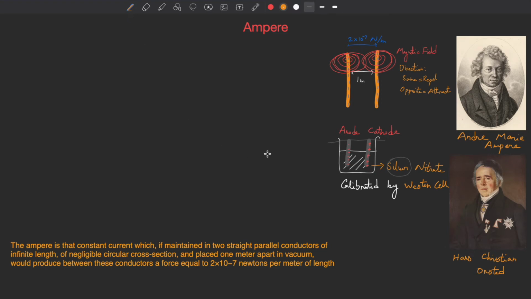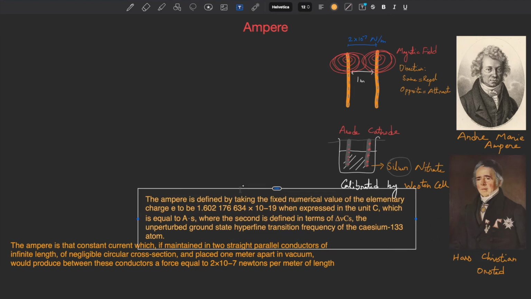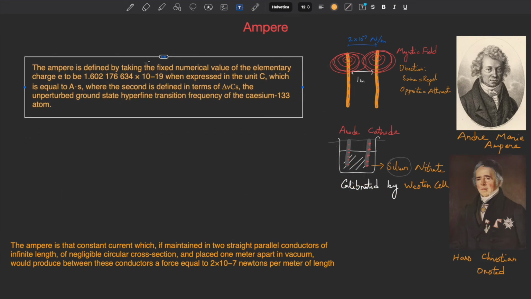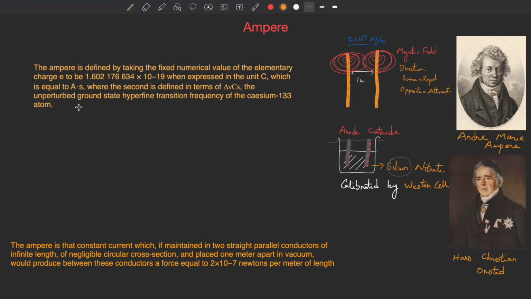And that definition will be, let me just get that definition for you guys. The ampere is defined by taking the fixed numerical value of the elementary charge E to be 1.602176634 multiplied by 10 to the power minus 19, when expressed in the unit C, which is coulomb, the SI unit of charge,